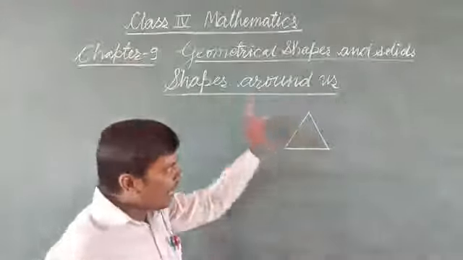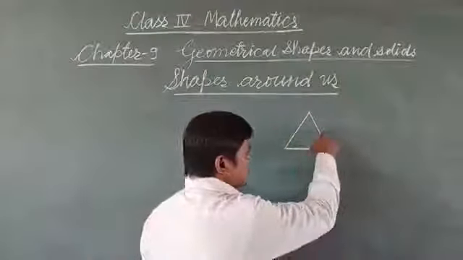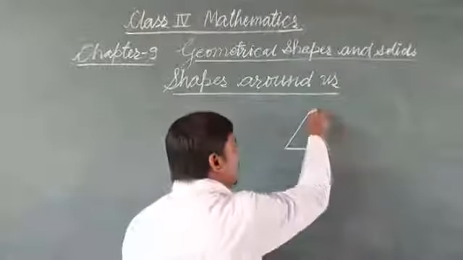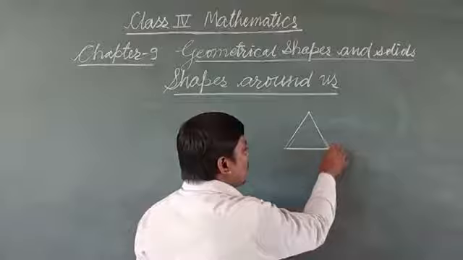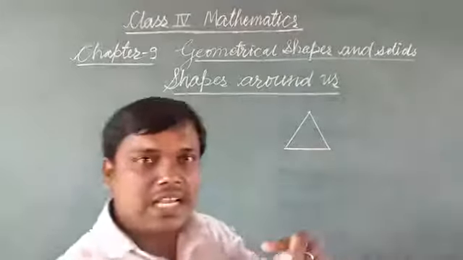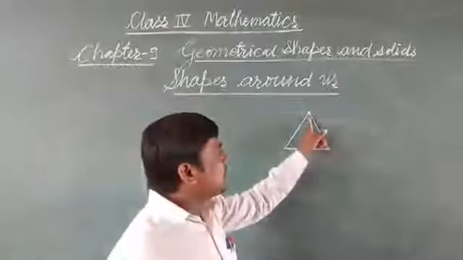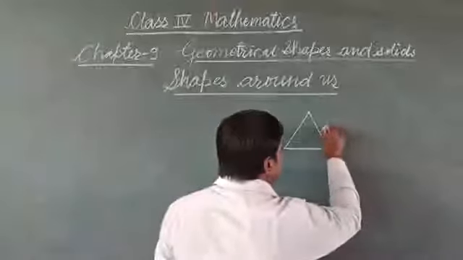A triangle has three sides 1, 2, 3. Three corners. This one is called corner or vertex. So three vertices. In plural we say vertices and in singular we say vertex. So triangle has three sides.